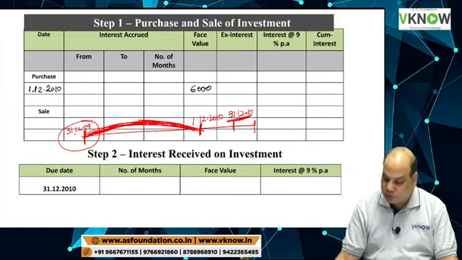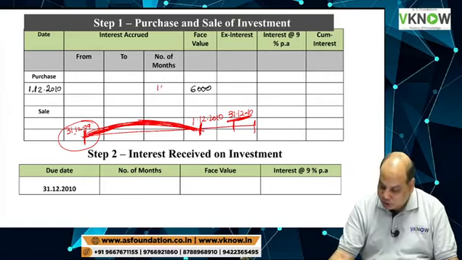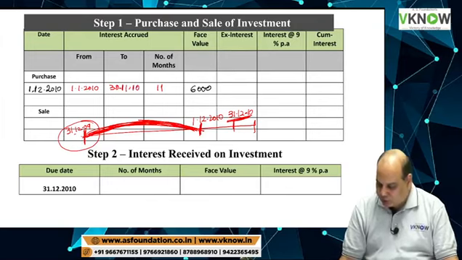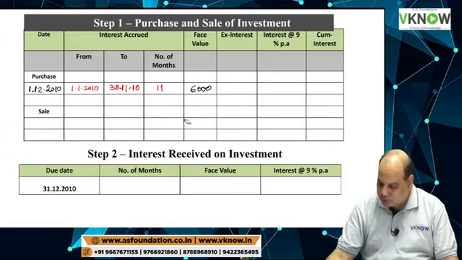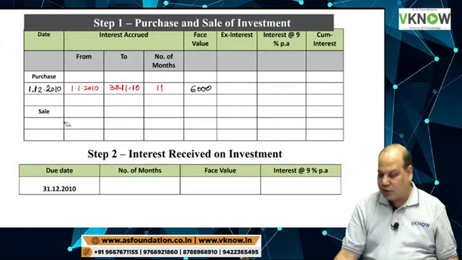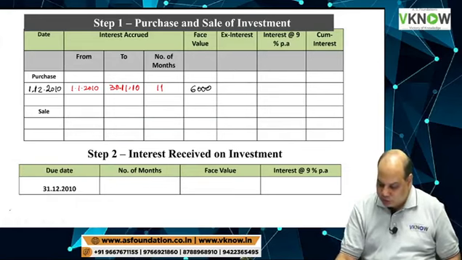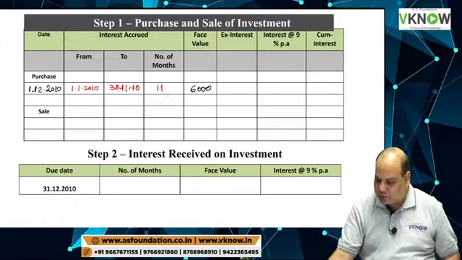This is the period for which interest will accrue. So you are right, 11 months. From 1st January 2010 to, you can say, 30th November 2010, for 11 months interest has accrued. Write down 1st January 2010 to 30th November 2010, 11 months.